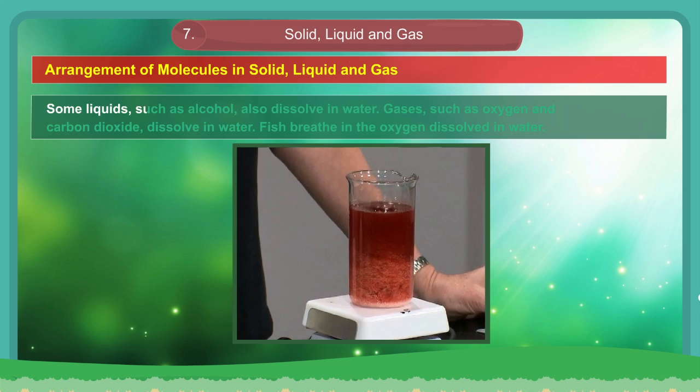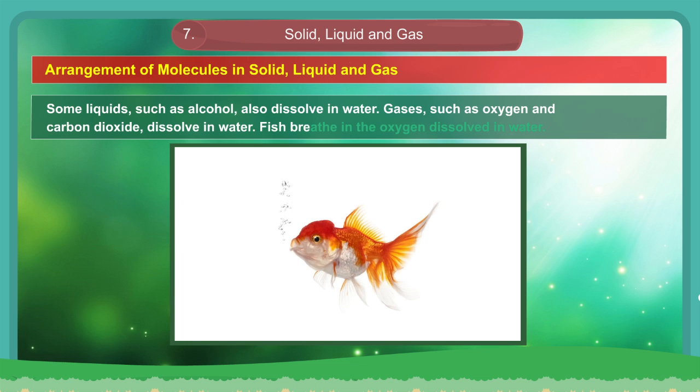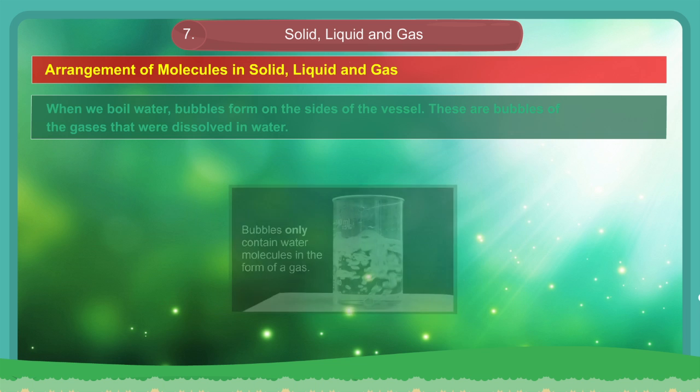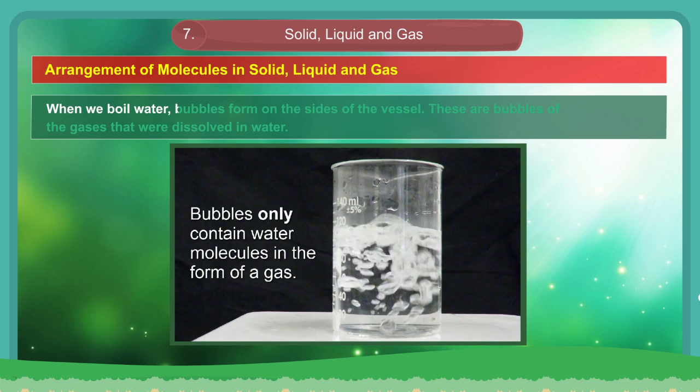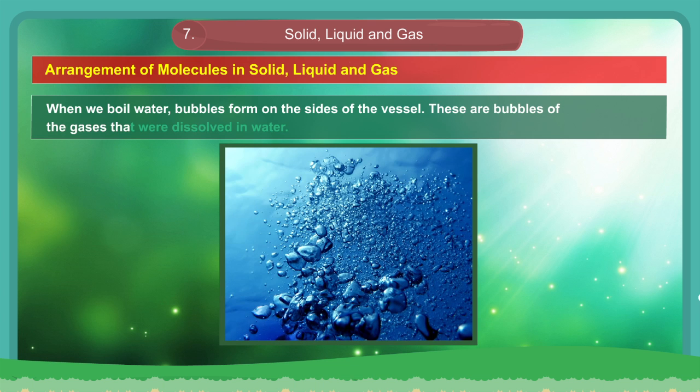Some liquids, such as alcohol, also dissolve in water. Gases, such as oxygen and carbon dioxide, dissolve in water. Fish breathe in the oxygen dissolved in water. When we boil water, bubbles form on the sides of the vessel. These are bubbles of the gases that were dissolved in water.